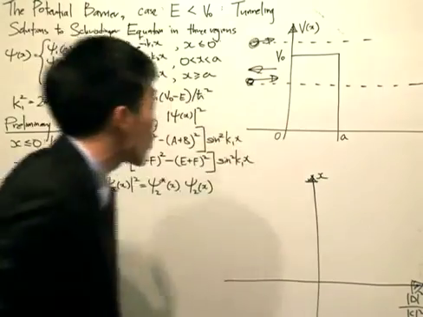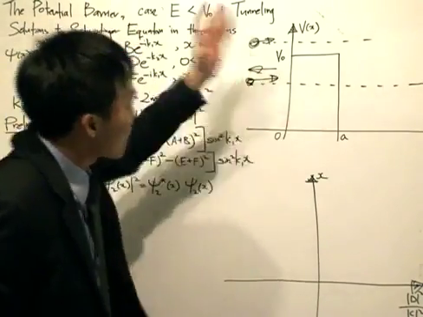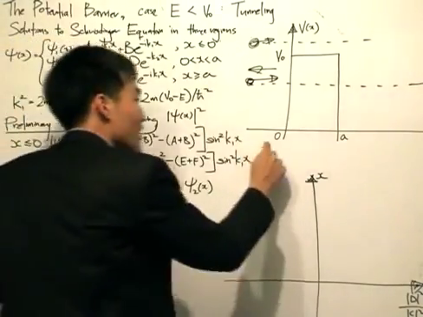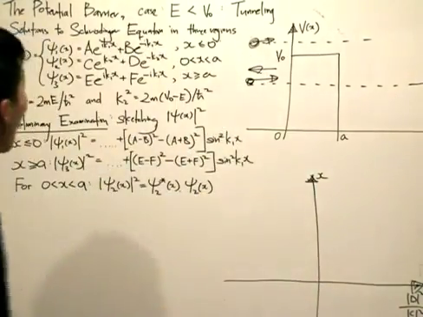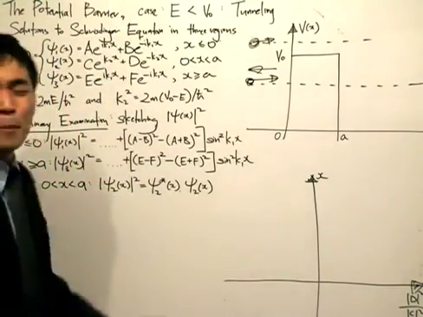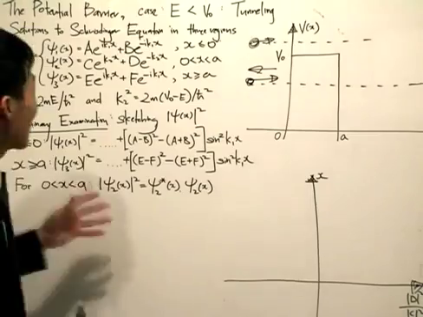By analyzing using quantum mechanics, what does this problem tell us? Okay, the solutions to the Schrödinger equation in the three regions, which is here, here, and here, I've already written out. I will save you the trouble of rearranging the Schrödinger equation because from the potential study, you should be familiar with it already.